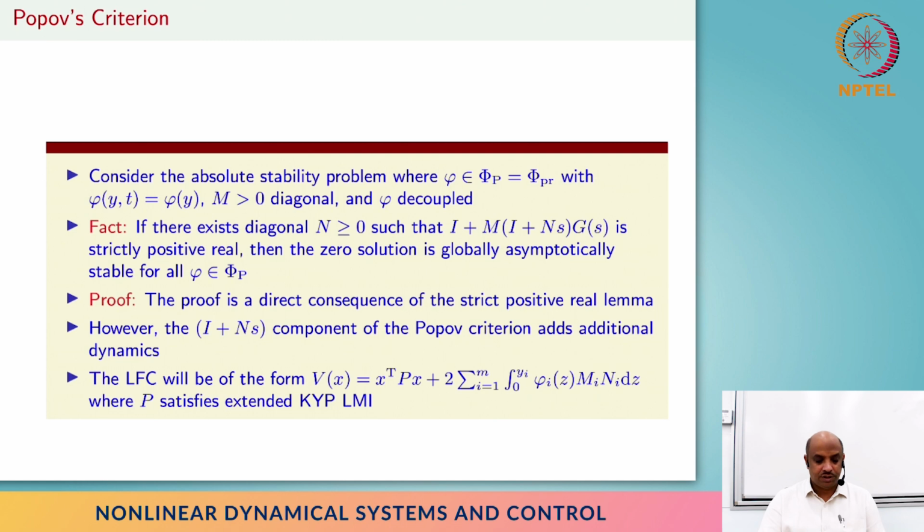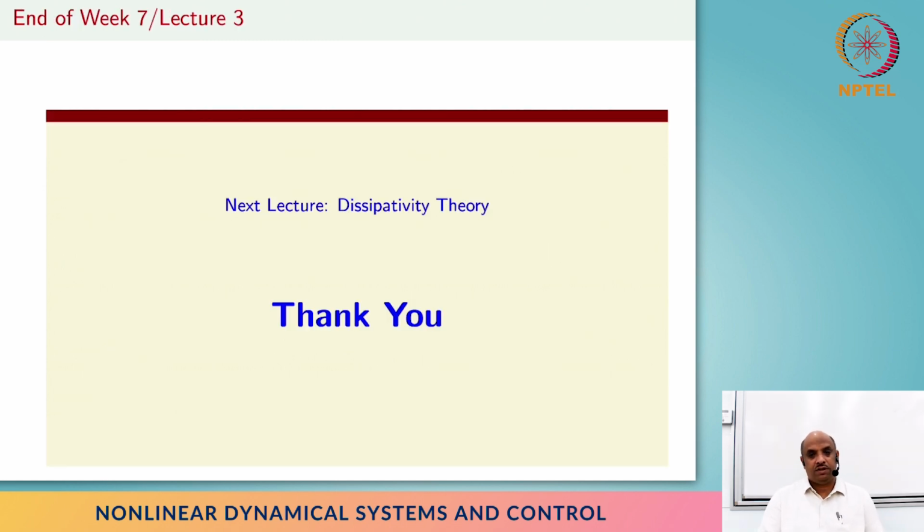And like I said, there are many extensions to this particular result, and the key idea is to expand your thinking that we don't have to restrict ourselves to positivity and circle criteria through these LMIs, but actually by adding some dynamics within this strict positive real condition, and by getting more generalized Lyapunov functions, right? So that is in a nutshell some glance into absolute stability theory.